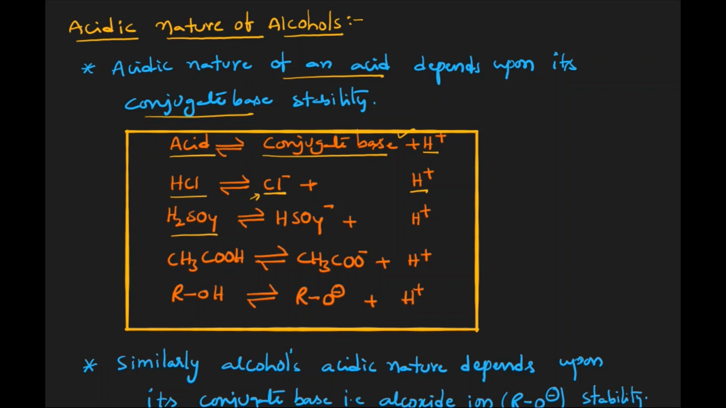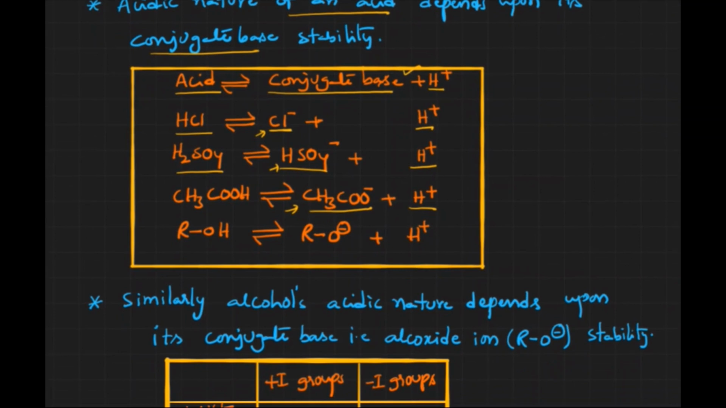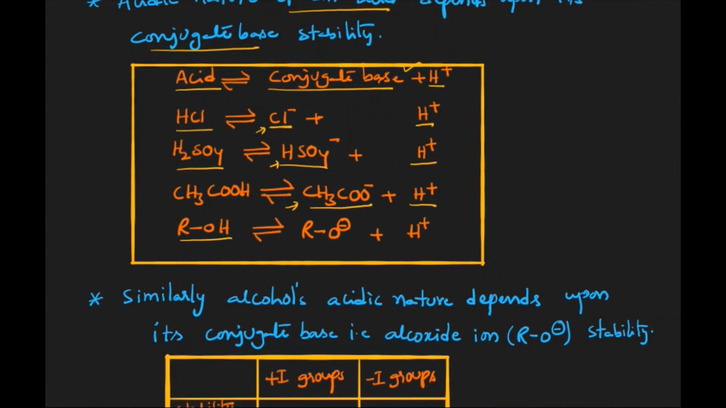If you take sulfuric acid, when it releases one proton, the remaining part is called the conjugate base of sulfuric acid. Acetic acid, after releasing H plus, leaves the acetate ion, which is the conjugate base of acetic acid. For alcohol, if you consider this as the acidic proton, after releasing H plus, the remaining part is called the alkoxide ion, the conjugate base of alcohol. This is what we are going to discuss today.